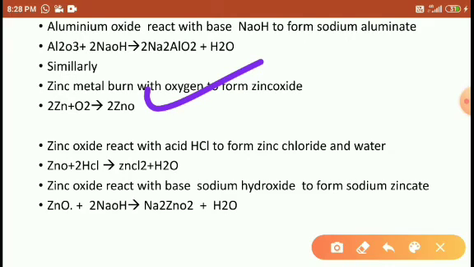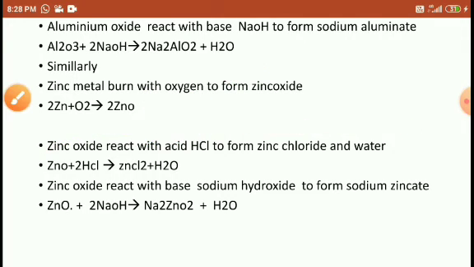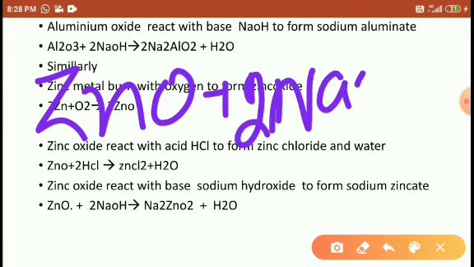Next, students, look at here. Zinc oxide reacts with HCl to form zinc chloride plus H2O. Already we have discussed here. So zinc oxide reacts with the base sodium hydroxide. Zinc oxide reacts with NaOH. Look at here, students.